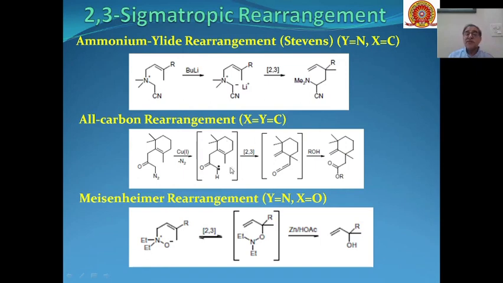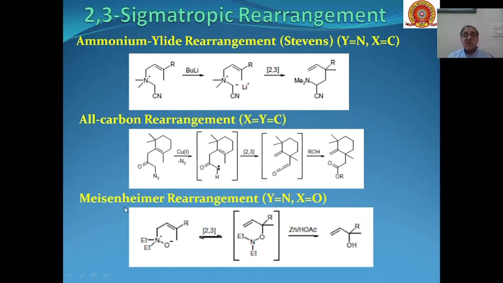So that is why these types of all carbon sigmatropic rearrangements are very important, because these can be used for different types of functional group transformations. Here you will get esters, and these can be hydrolyzed to acids, and then acids can be reduced to alcohols, and you can form a number of different organic compounds from these transformations.